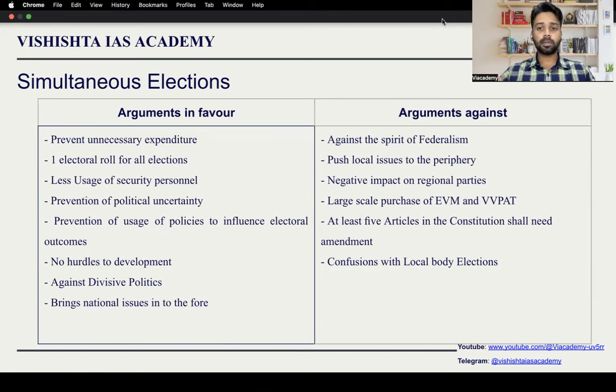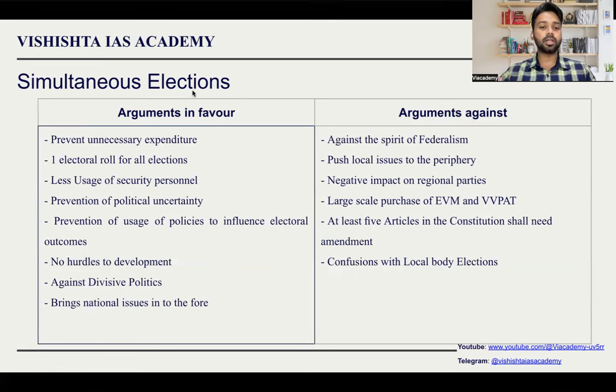When we talk about simultaneous elections, what does it mean? Conducting elections for the states and for the Central Legislature, that is the Lok Sabha, both at the same time. On a single day, both the state election and the central election will be conducted. A person can go and vote for the state assembly and the Lok Sabha at the same time. So this is beneficial in several ways.